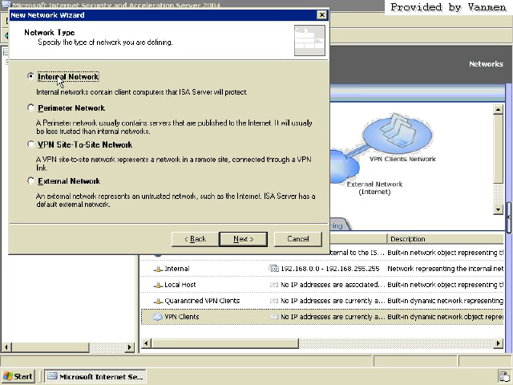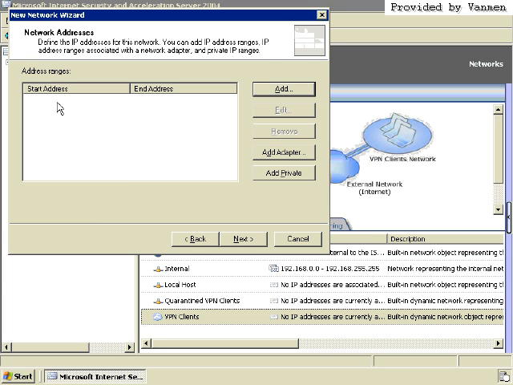So if I create an internal network for our Scandalous users or a perimeter one for our Scandalous users, it really will be the same. It's just kind of an accounting thing, a good name to assign to it. So I'll say internal users, and now it's saying what IP addresses do those internal users start with.